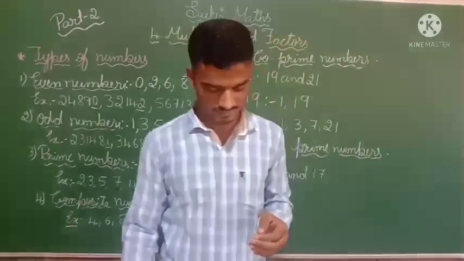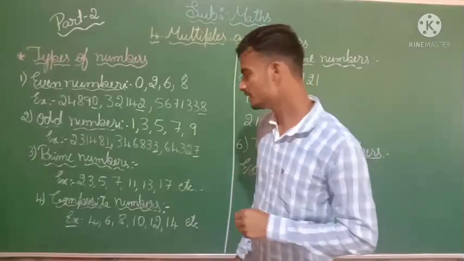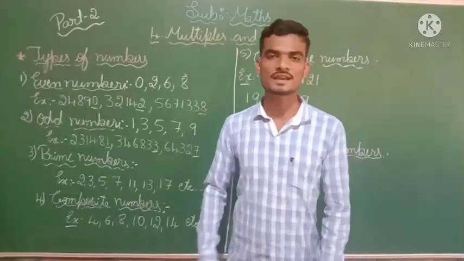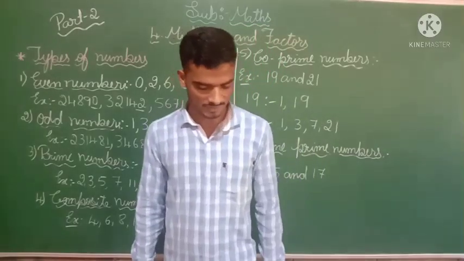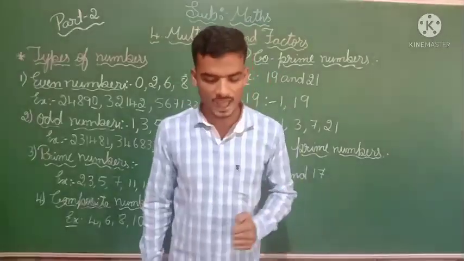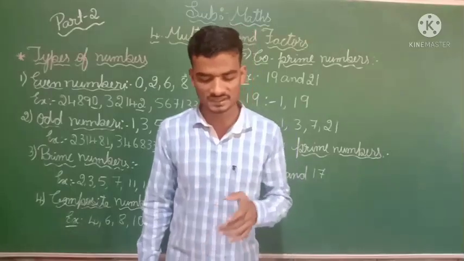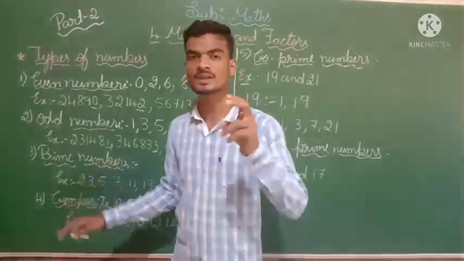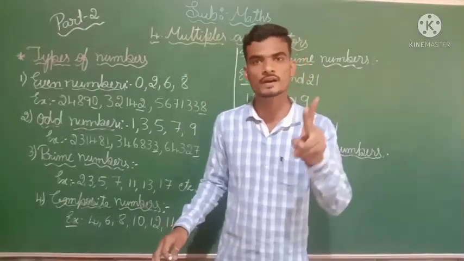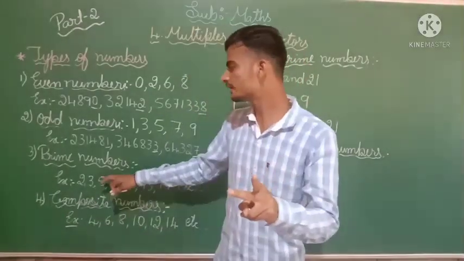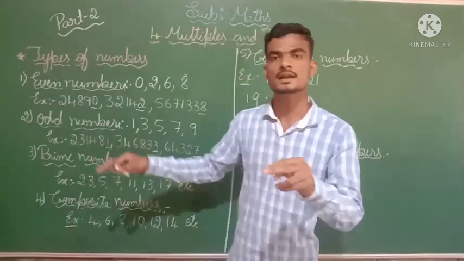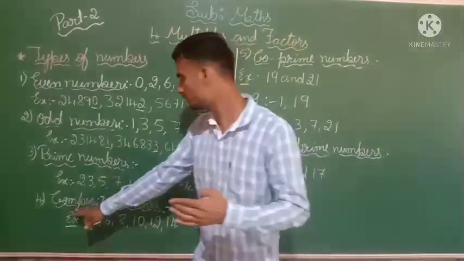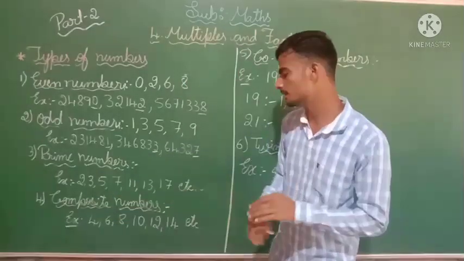Next we will see one more type of number, that is composite number. What does composite number define? Numbers having more than 2 factors are called composite numbers. A prime number is a number which has only 2 factors. The number which has more than 2 factors, that type of number we call a composite number.